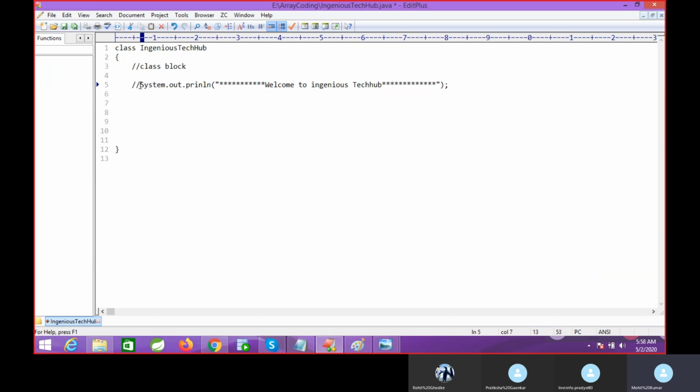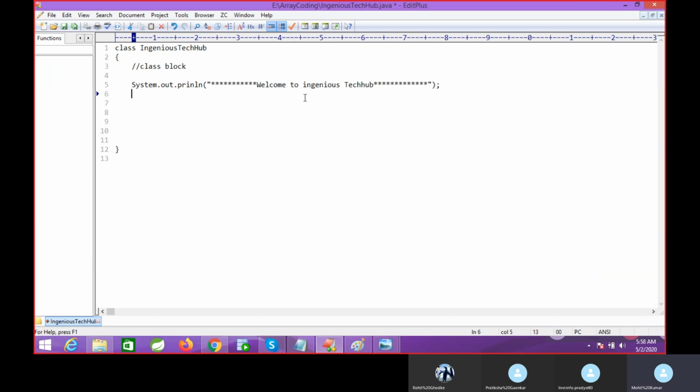So first we need to understand, my question is, if now I compile the code, will we get any output here? Here we will get output or what?